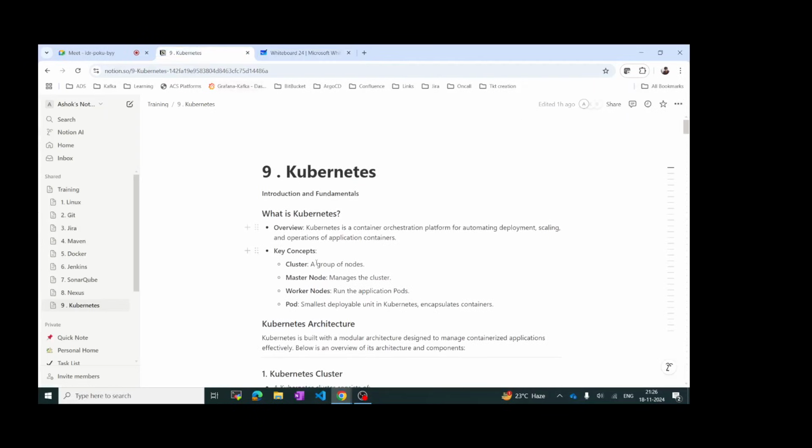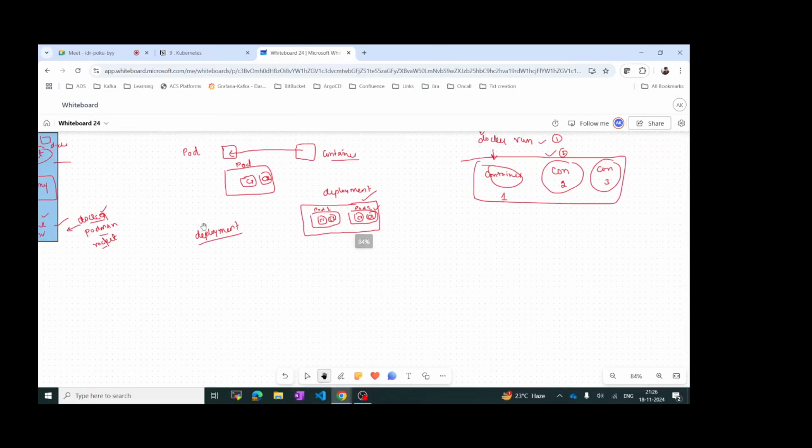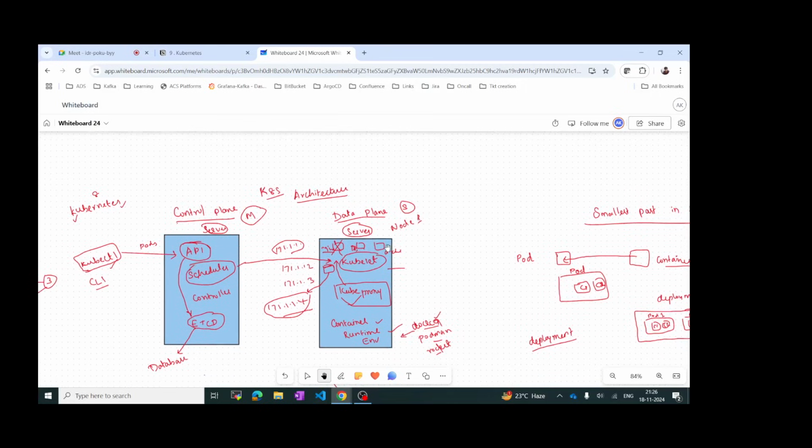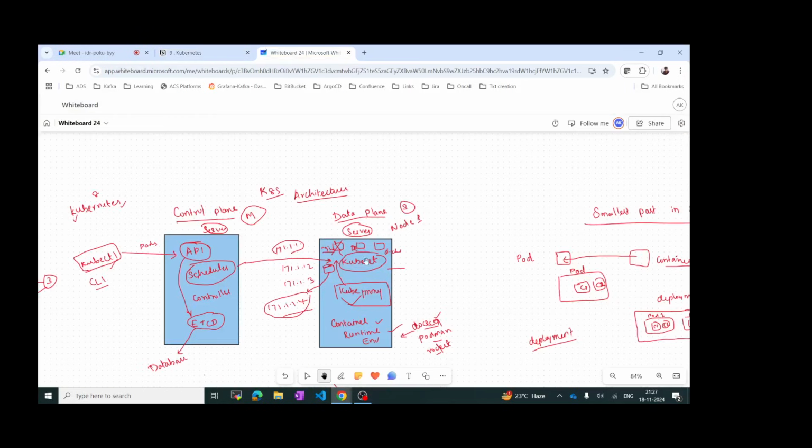If you come here, so Kubernetes overview. Kubernetes is a container orchestration platform for automating deployment and scaling. What are the key components? Cluster. Cluster is nothing but, here we have seen this, right? The control plane and data plane together are called a cluster. Then we have the master node, which manages the cluster. Then we have worker nodes, which run the application. How does it run the application? It has kubelet and it will create multiple pods and they will be running.